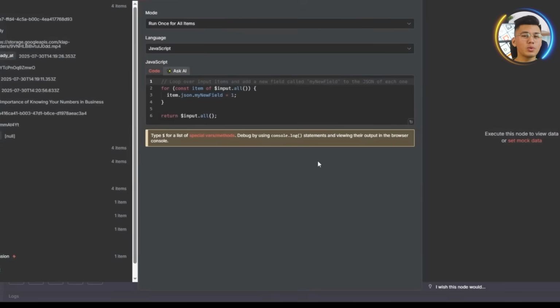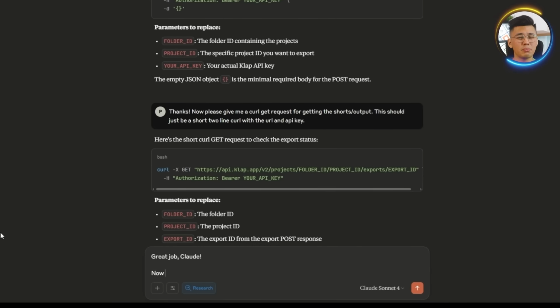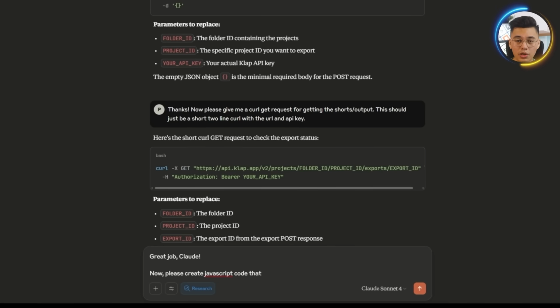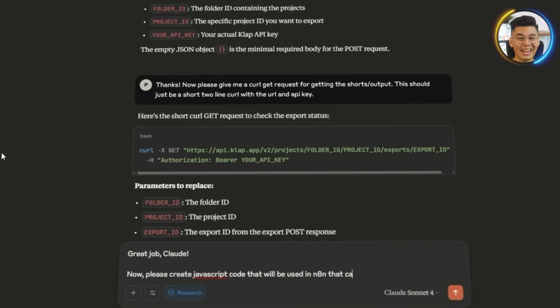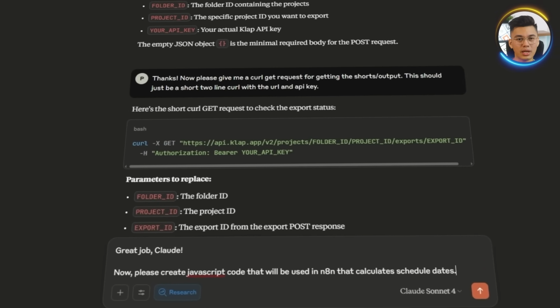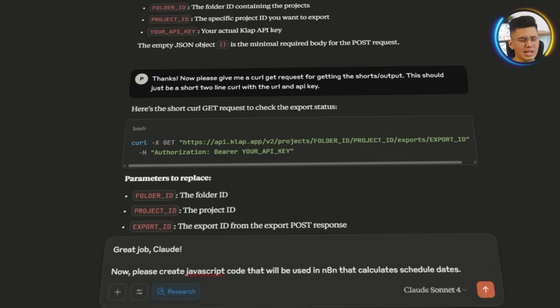To help us out, we will jump back to Claude and ask for a simple JavaScript snippet. Here's the prompt we use. Great job, Claude. Now please create JavaScript code that will be used in N8N that calculates schedule dates. The code should be thorough yet short.